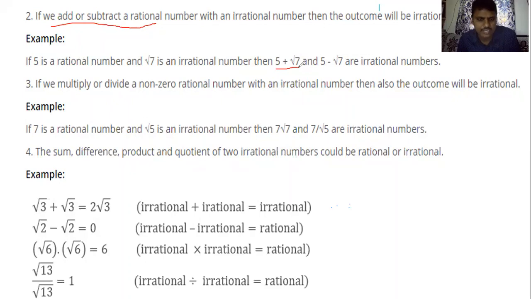Ishita Reddy, what is the answer? Can you repeat? 5 plus root 7 is a dash number. Immediately unmute and talk, don't waste time.